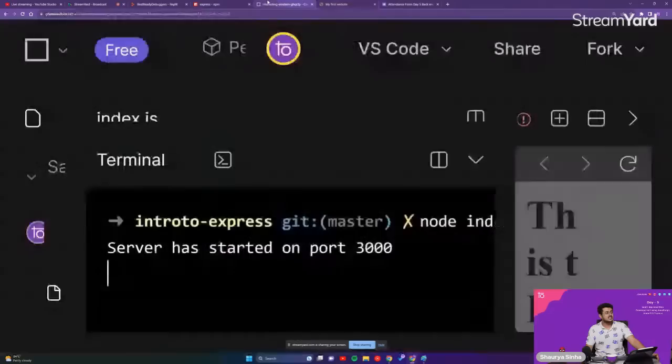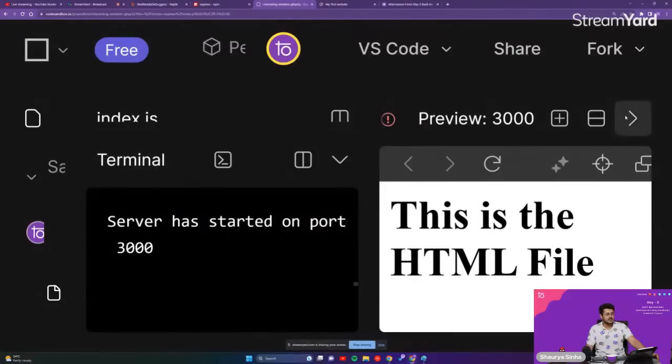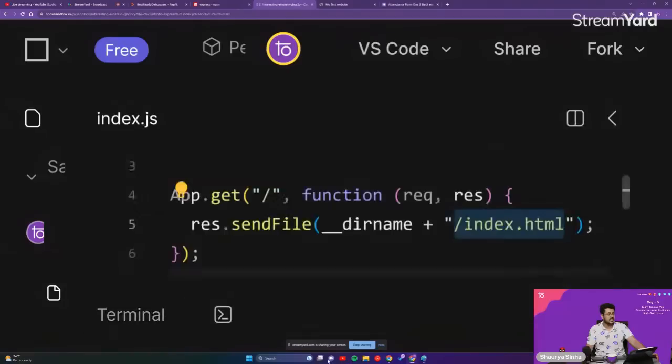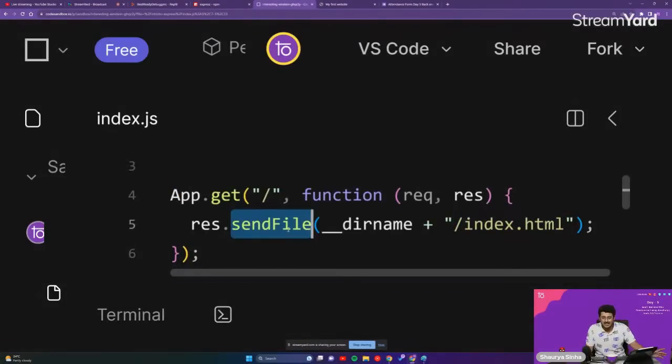Okay, response.sendFile. When you're getting a GET request right over there, guys, if you want to send the file, we don't want to send just hello world on our website. We want to connect our front end with our back end. So when somebody is trying to access www.google.com, he's sending a GET request to the server that says get me the HTML, CSS, and JavaScript files associated with google.com.